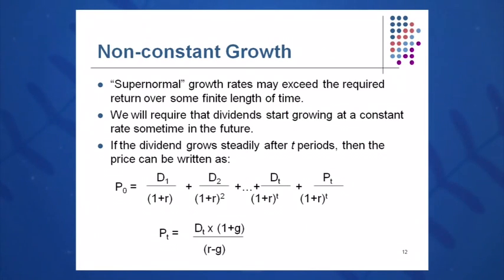Sometimes these stocks will grow at, let's say, 30% very quickly when the company is starting up and growing rapidly, and then taper off to a more common and reasonable growth rate like 5%. Again, if that happens in year 4, where the growth goes constant, we step back and calculate P3 at the end of that period, and P3 is equal to D4 over R minus G.